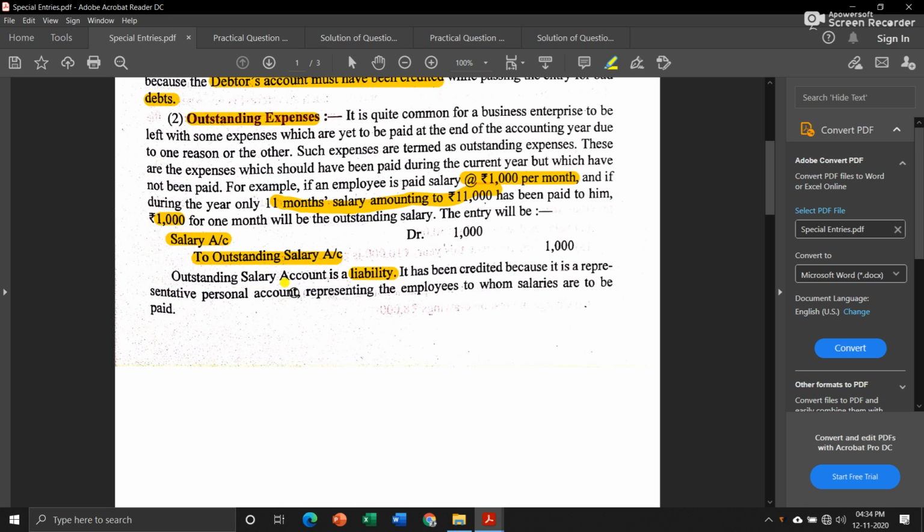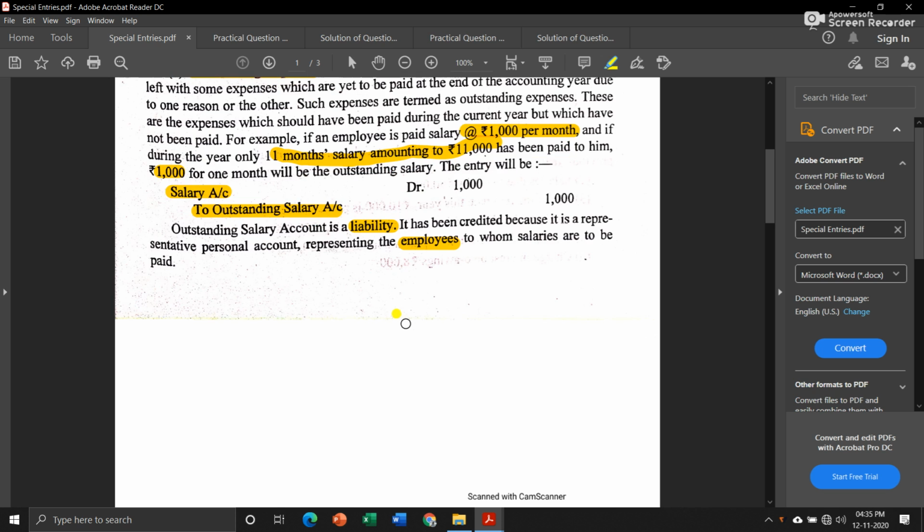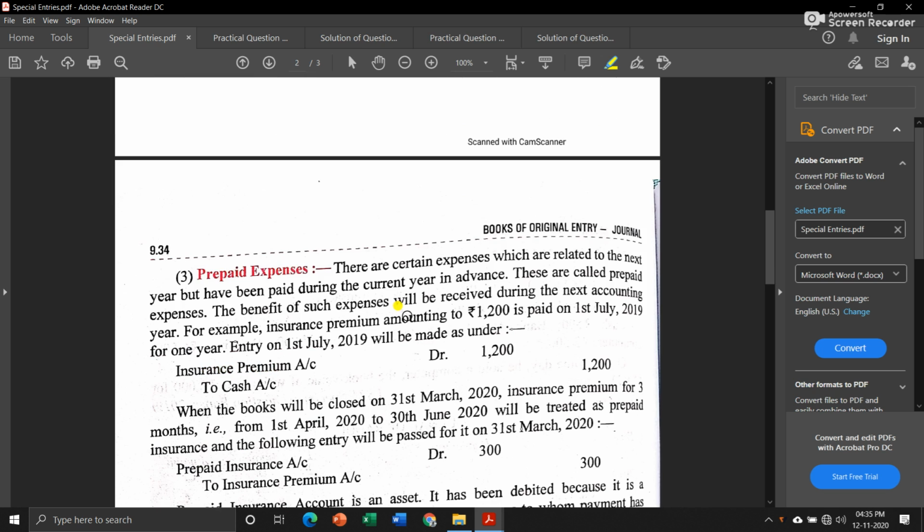Remember we learned that if in a nominal account some prefix or suffix is added, then it becomes a representative personal account. In this case outstanding has been added to the salary account, so it became a representative personal account, and it represents the employees to whom salaries are supposed to be paid. Then next is prepaid expenses, meaning we have paid in advance.